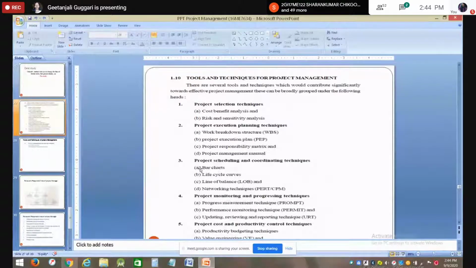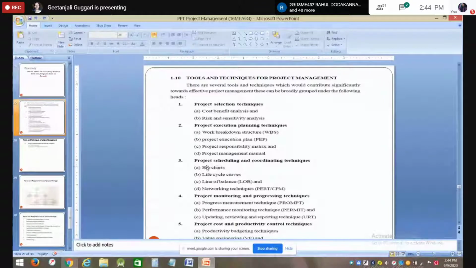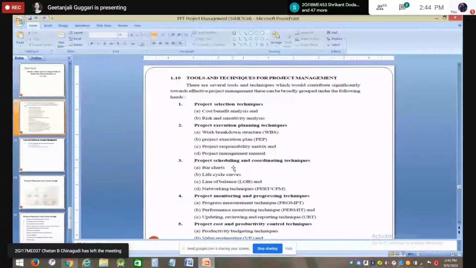So that chart is nothing but a bar chart that will show us the detailed description of the activity and how much time it takes to complete, how these are overlapped to complete our project within a prescribed time. So the bar chart will give you the detailed schedule of the different activities which are running parallelly and which you can start after completion of the other.